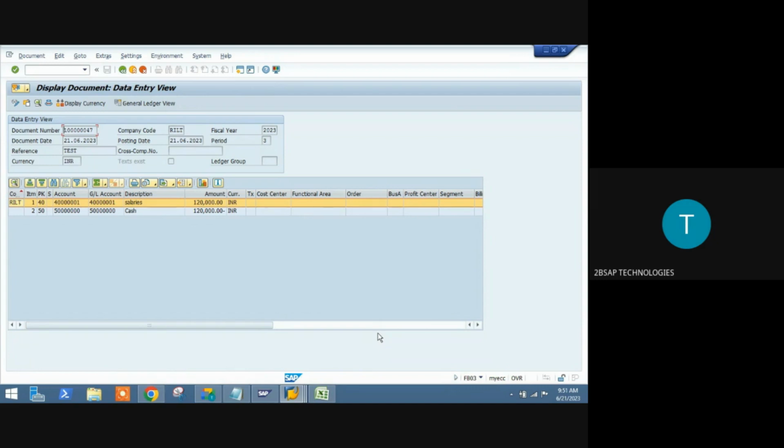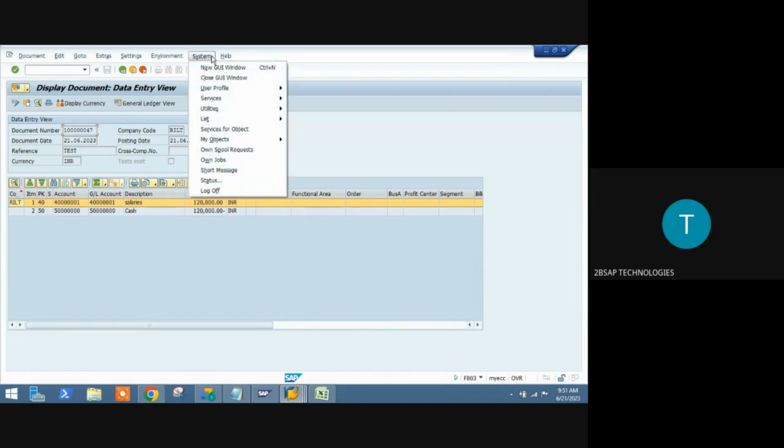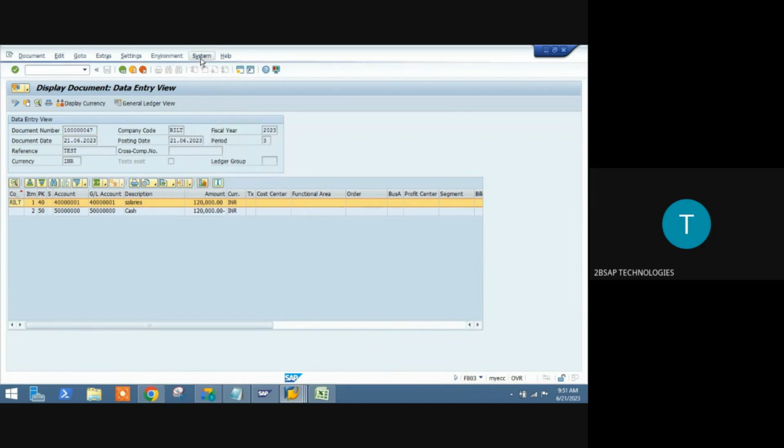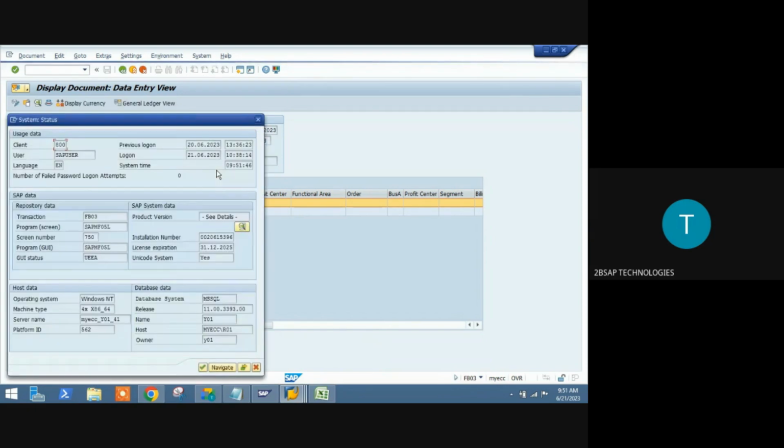Now you are doing an entry, how does the system process it? The system processes everything, that is the program. You go to System and then Status. This is the program. Sir, no need to remember anything.